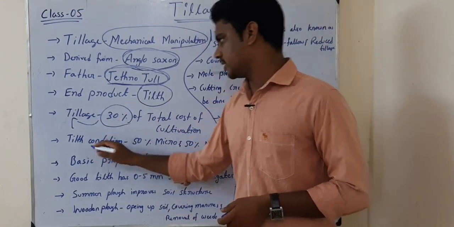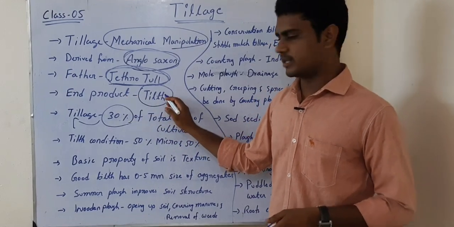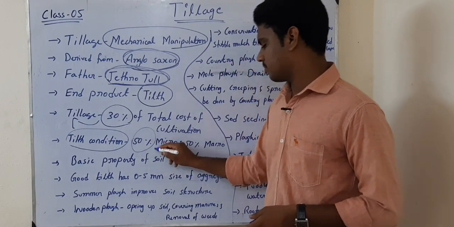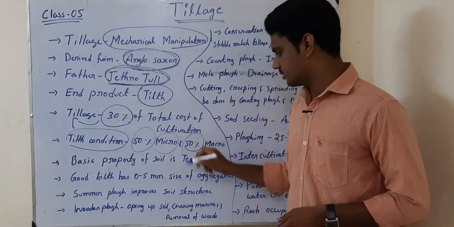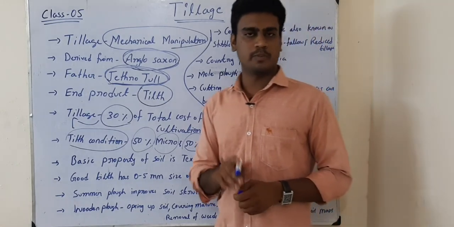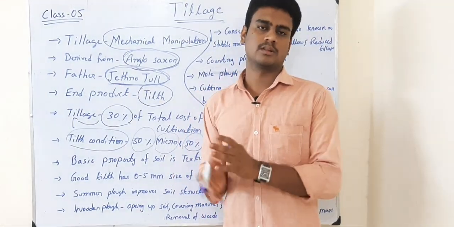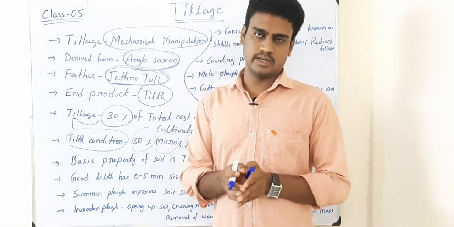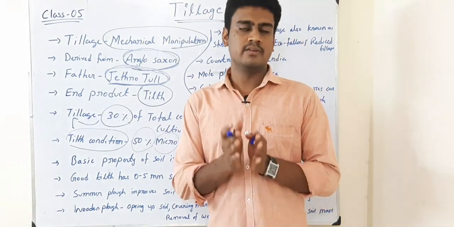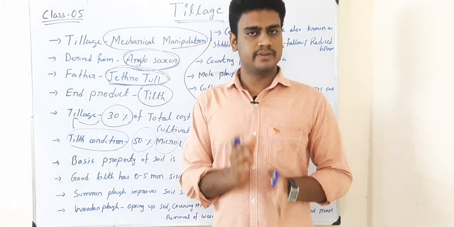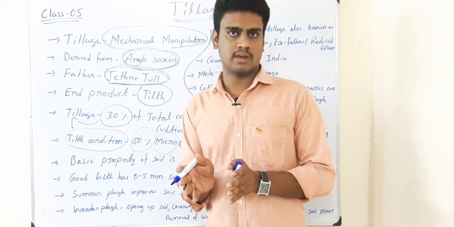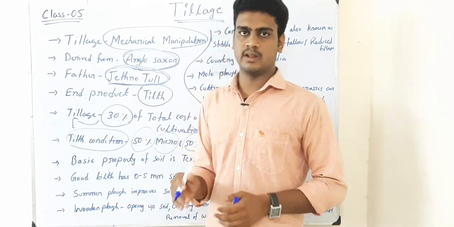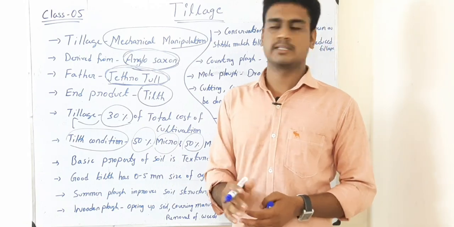Then the tilth condition, that means the end product, tilth. When we get the tilth condition in the soil, 50% will be occupied by micropores and 50% will be occupied by macropores. Hope you know the difference between micropores and macropores. Micropores are especially to retain the soil moisture and macropores are especially for aeration. So when we have 50% micropores and 50% macropores, that is the good soil condition for plant growth and development. When that particular topic comes, I'll explain in detail.